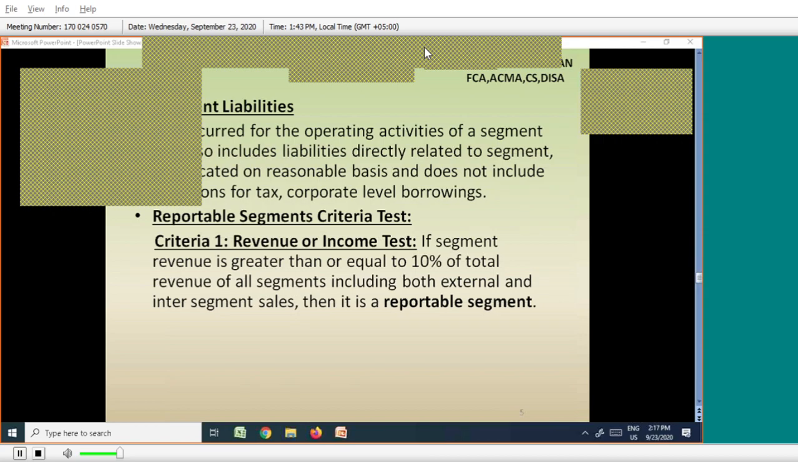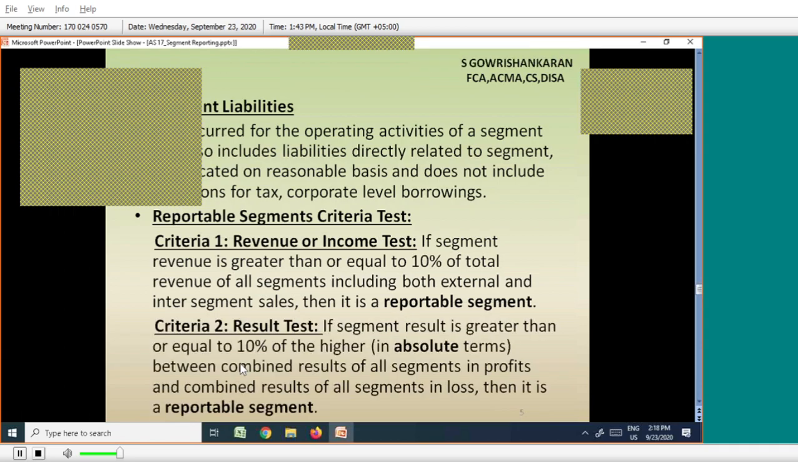What is the other test? Criteria 2: Result test. You just read the theory. I will explain later. What it is, I will work out and explain to you. Result test means what?